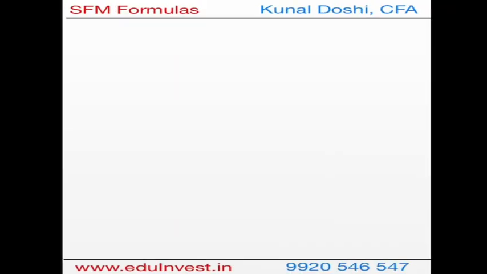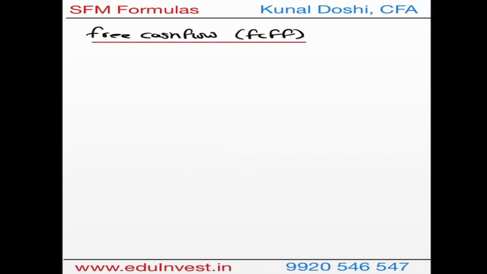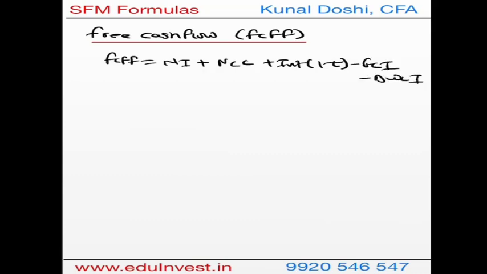Now going to the free cash flow based model, the first one we will take is FCFF, free cash flow to the firm. The firm means debt, equity, preference, all. Here, how do we first calculate FCFF? That is crucial. We take net income plus non-cash charges, which is nothing but depreciation, plus we add back the interest times 1 minus T, minus the fixed capital investment, minus the changes in working capital investment.